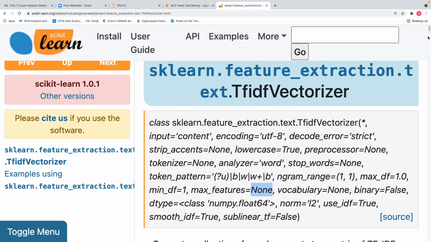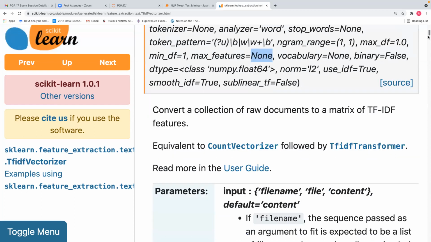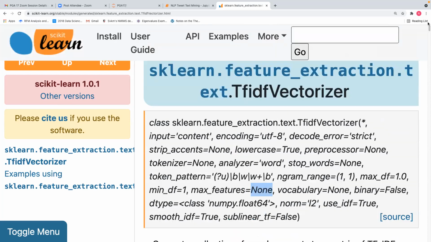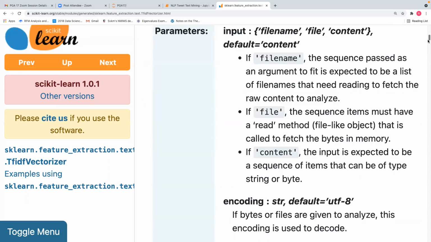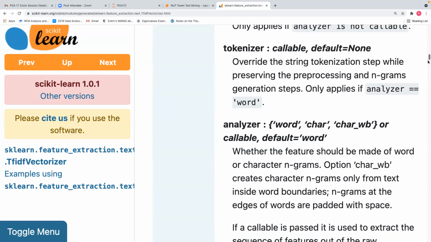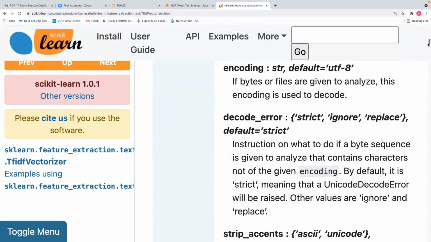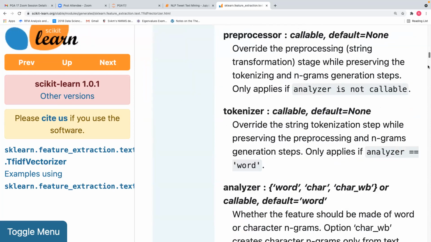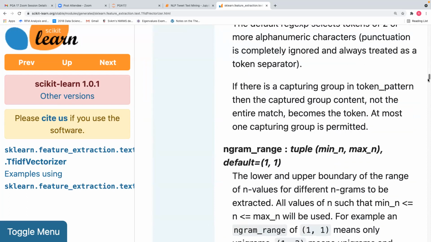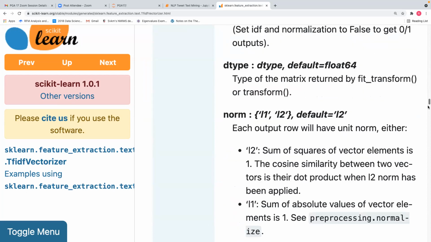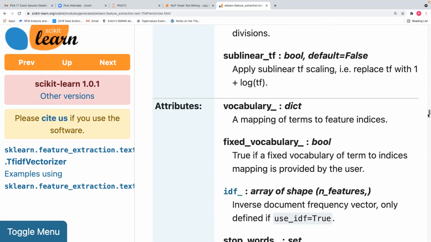So you can use this as a very interesting part. TF IDF vectorizer, term frequency inverse document frequency vectorizer, you can also give a preprocessor here. If you want preprocessing, it will do preprocessing. There are parameters: preprocessor, tokenizer, analyzer, decode error, encoding, stop words, token pattern, n-gram range, max DF, max features, vocabulary, smooth IDF.